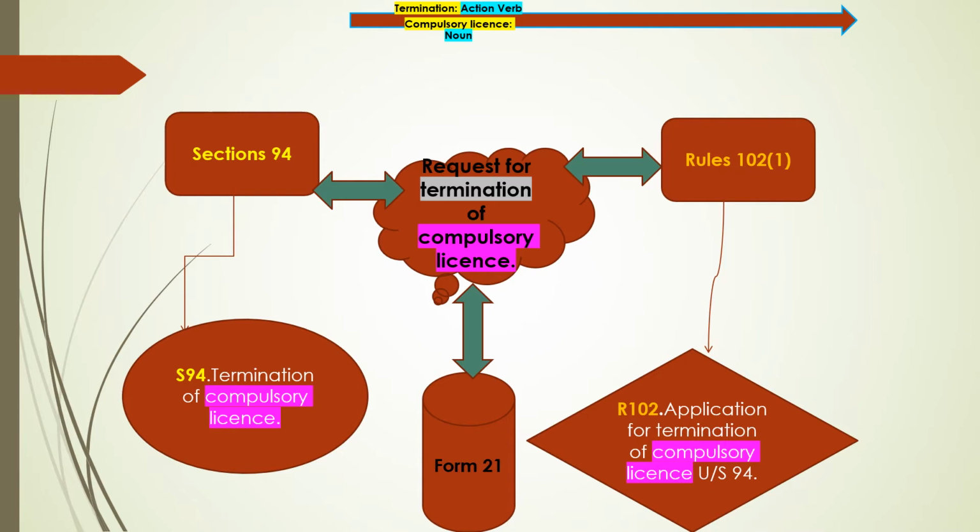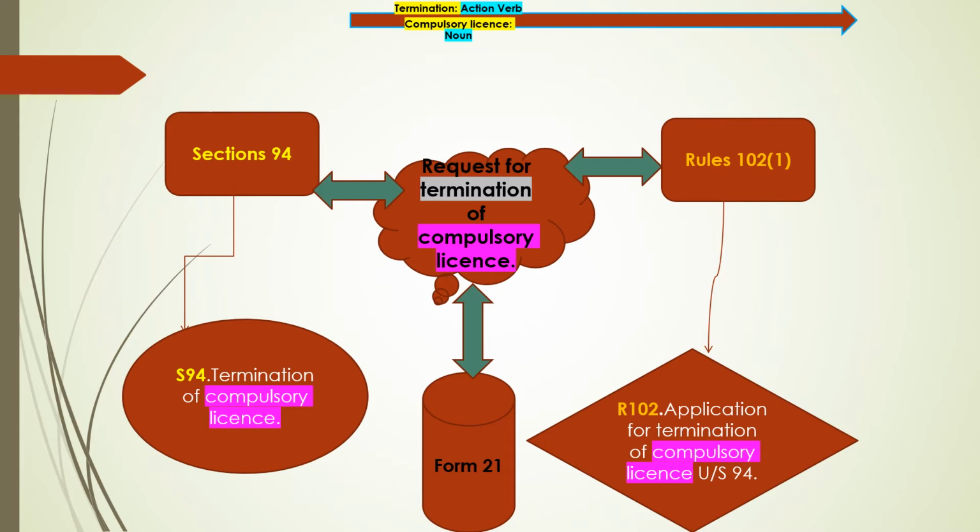So the primary keyword is compulsory license, and what is happening with this primary word is determined by the secondary word. That means the exact function, what is being done with the primary word, is defined by the secondary word.